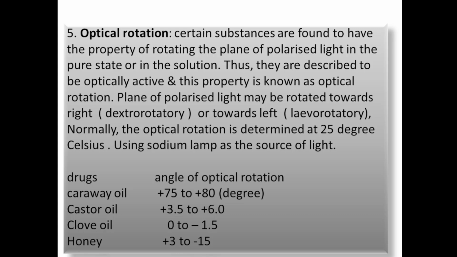For example, caraway oil plus 75 to plus 80 degrees, castor oil plus 3.5 to 6 degrees, clove 0 to 1.5, and honey plus 3 to 15. These are the ranges of angle of rotation, and they are specific for each and every drug, as mentioned in the official book.